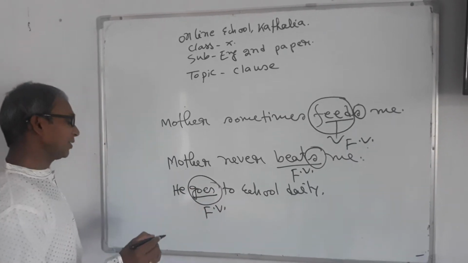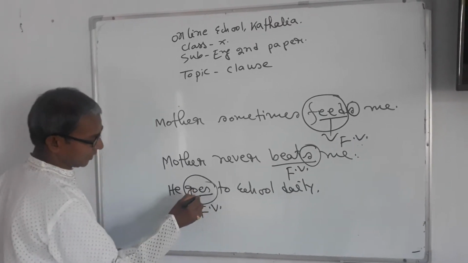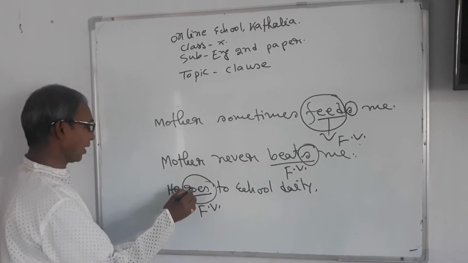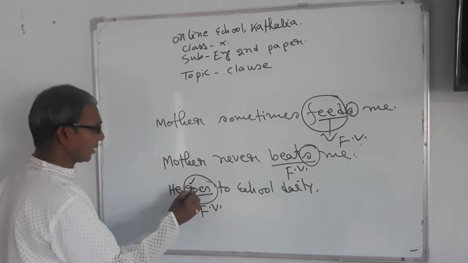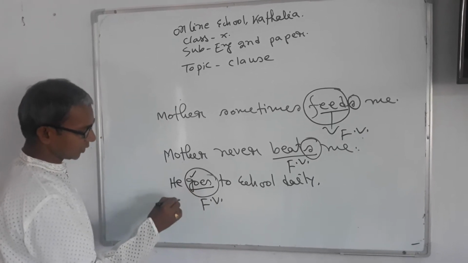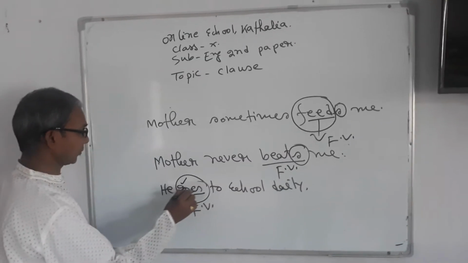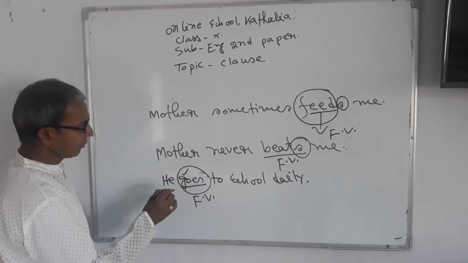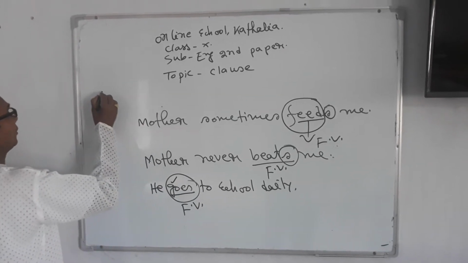We can also say it is a finite verb in another way because es is added at the end of the verb. The verb base form is go and es is added after go. So it is another symptom for the identification of finite verb. Es is added after the base form of this verb, so it is also a finite verb. We can also write down another example.